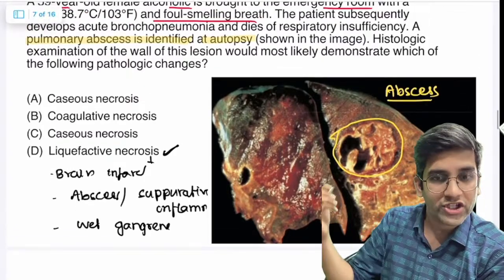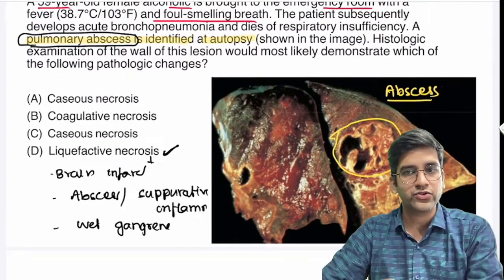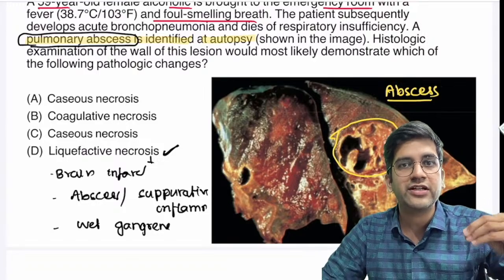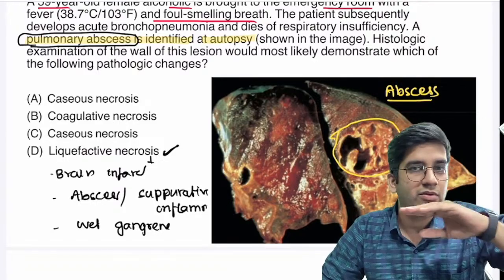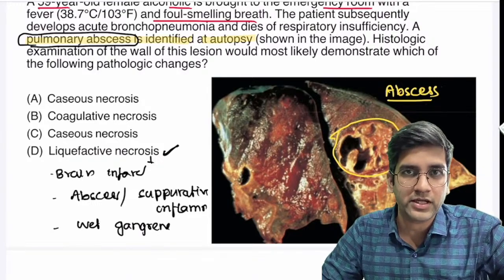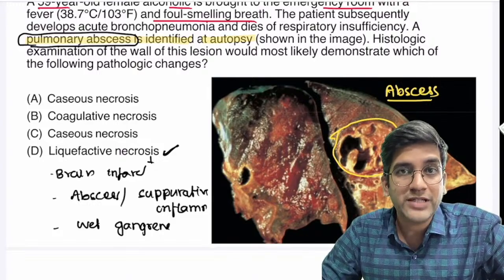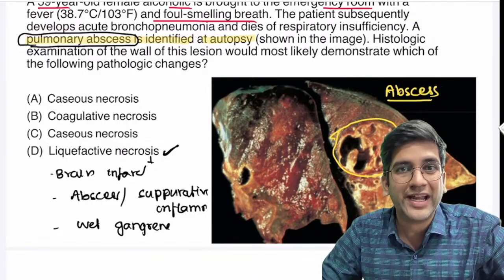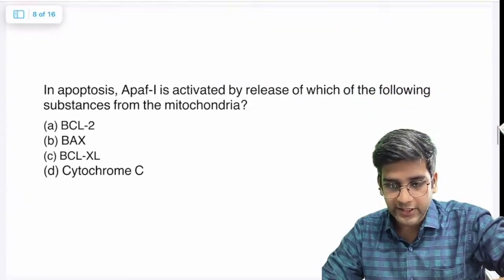So that's why it's not just the gross. Also, I have a question which is written: pulmonary abscess is the diagnosis. I can change this question giving a radiological image of an X-ray finding with your classical appearance of the air and the solid areas, right? You have a classical appearance for pulmonary abscess that can also be given. So it's easy for you to miss it. So please be careful. Anything suppurative, any inflammation, think of a liquefactive necrosis, right? Great. Okay, let's go to the next one.